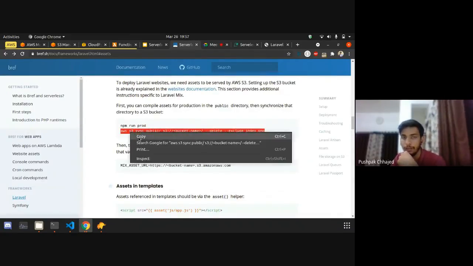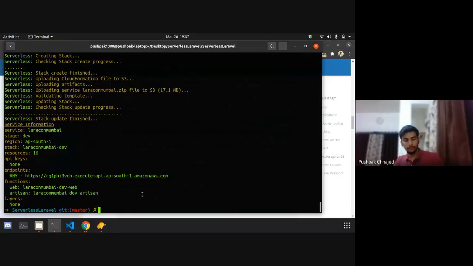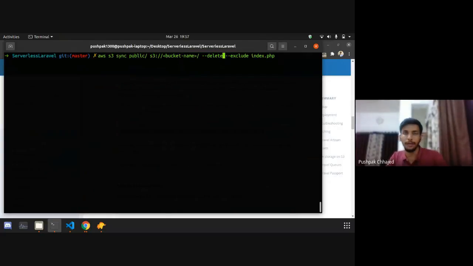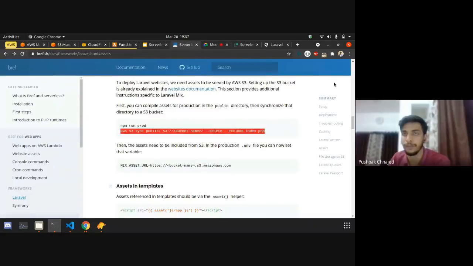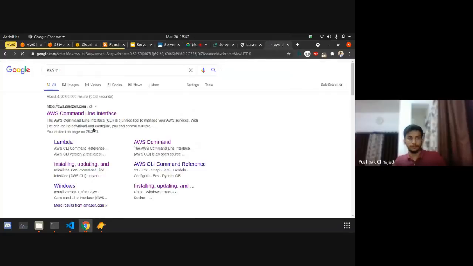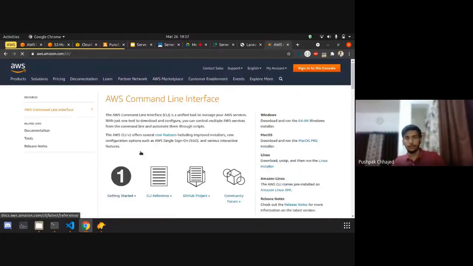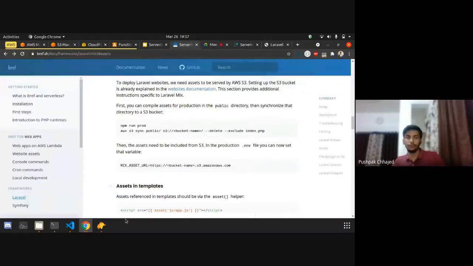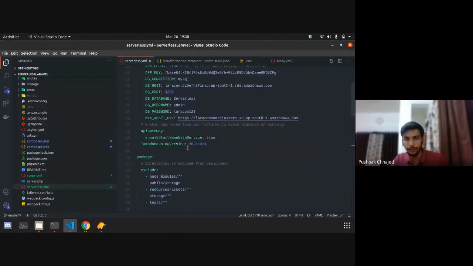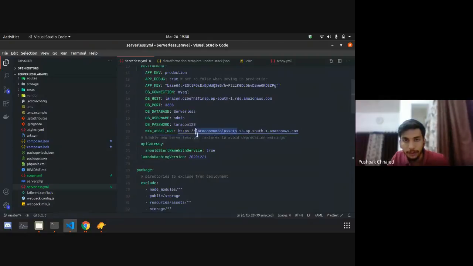You just need to copy this command, paste it over here, and change the bucket name inside that command. I missed a very important point: this is the AWS CLI. So before running that, you need to install the AWS CLI. It's very easy to install, like running an .exe file. So I will just put that aside for now.